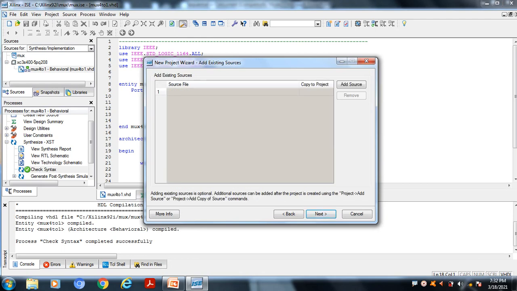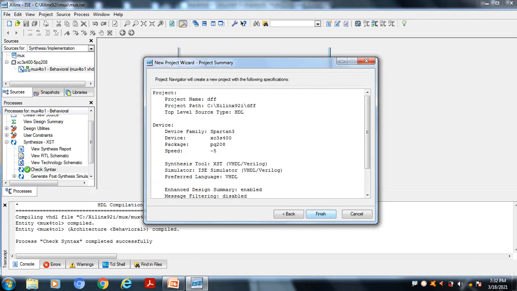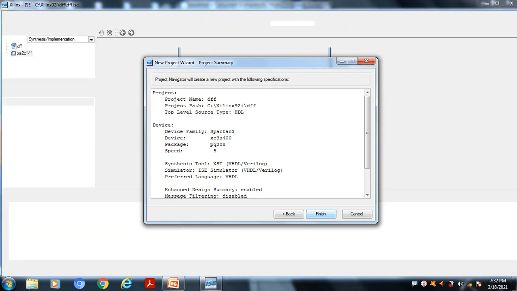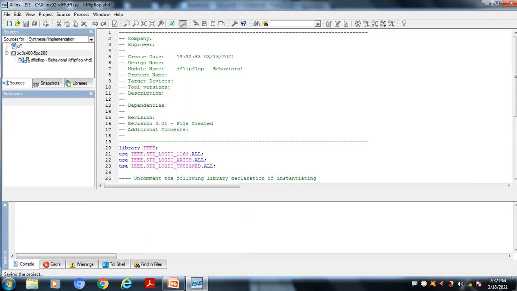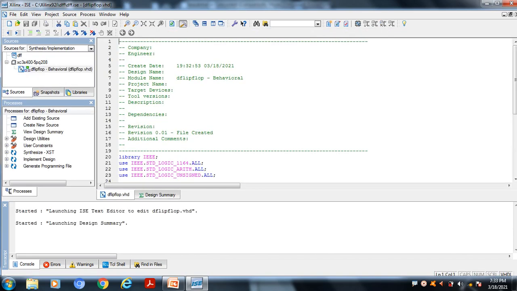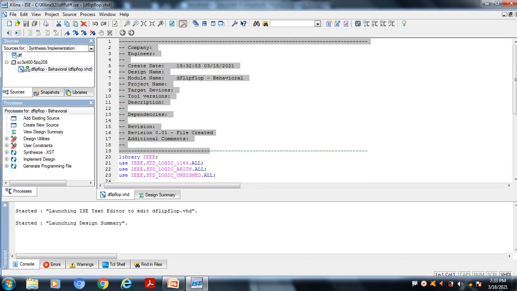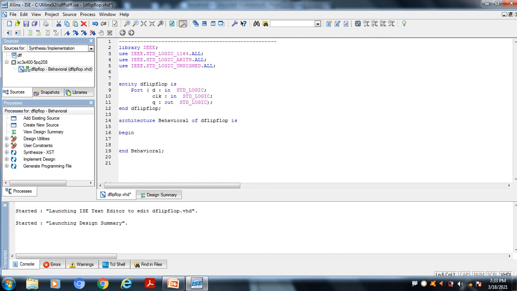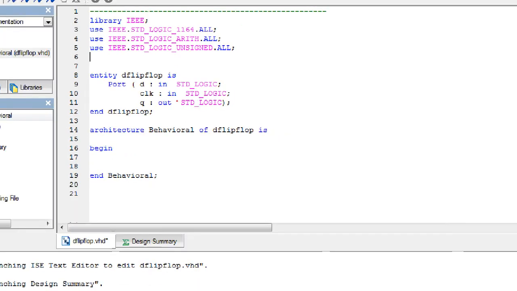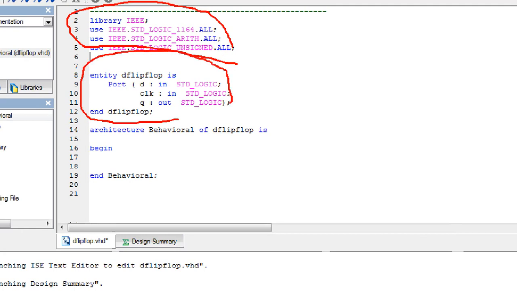Now I am creating, so now the file is created. As usual, you delete the unwanted lines. So now this represents the library function, then the entity section of the D flip-flop, and here we have the architecture section.